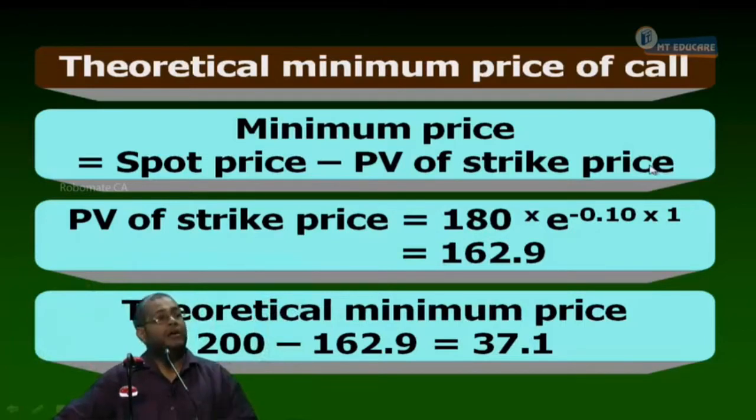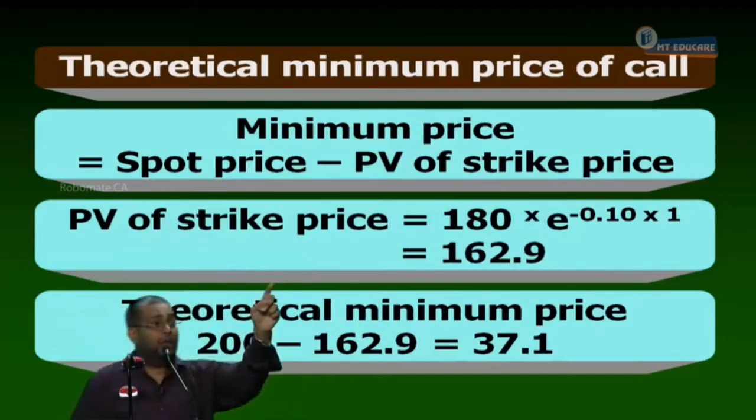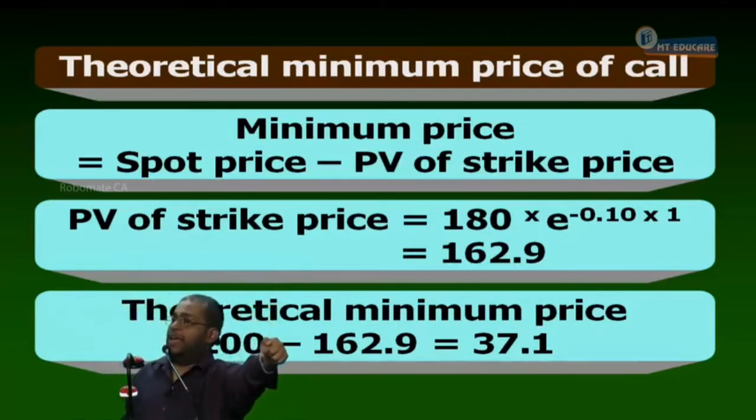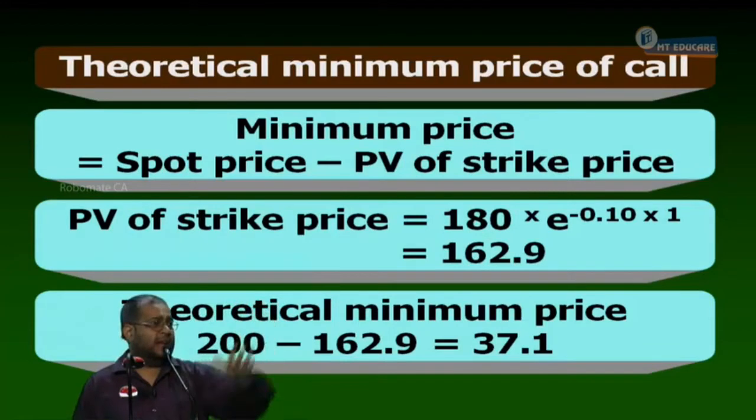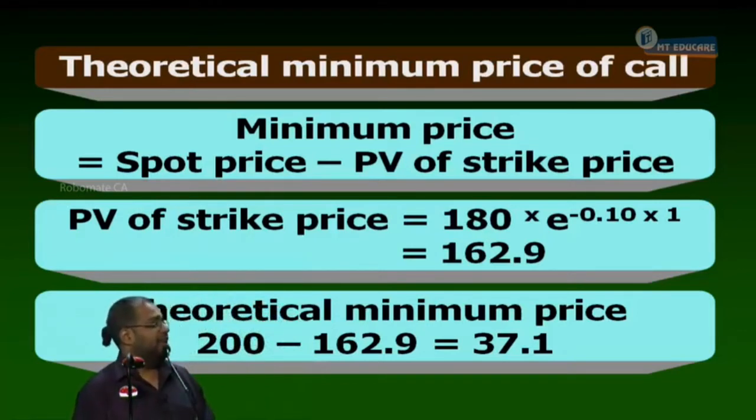So now tell me, how to devise the strategy? Very simple. I am going to hold a call. So what will you do regarding the share tomorrow? Buy. When I am going to buy the share tomorrow, what should I do today? Sell the share. Tomorrow's buying is not uncertain, because the certainty is given by the call option. So due to uncertainty in selling, I want to go for selling today itself. So sell the share today and buy the share tomorrow. Short sell the share, buy the share tomorrow is the option strategy. Respond yes or no. Now, step number 2 is over. Can I proceed or not?